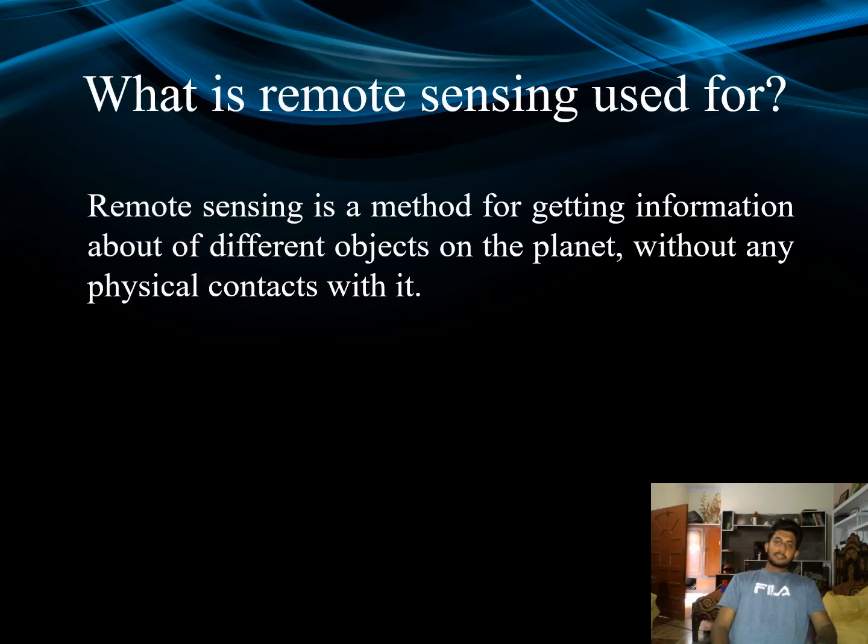What is remote sensing used for? Why do we use remote sensing and what are its uses? Remote sensing is a method for getting information about different objects on the planet without any physical contact with them. We cannot touch the physical things, but we can get information from one area to another.